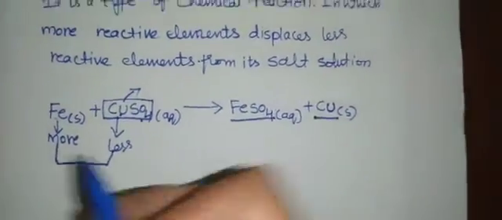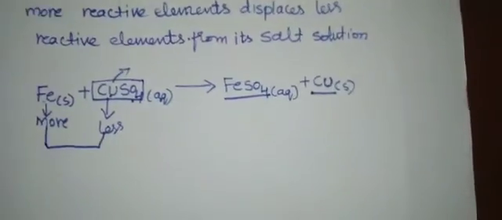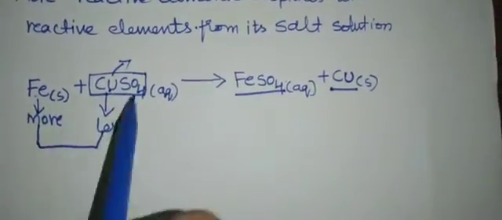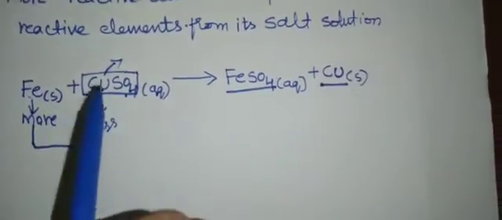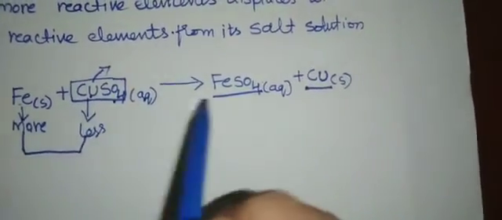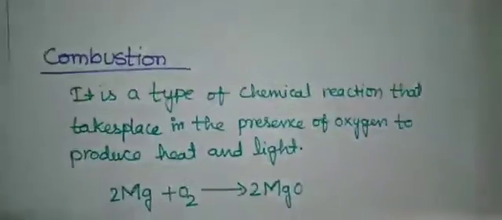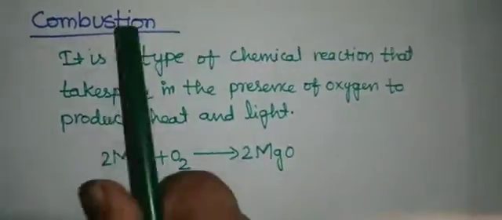Okay, so this is called a displacement reaction. Here the more reactive element iron displaces, ಅಂದ್ರೆ replace ಮಾಡೋದು, displaces the copper's place and it will form the iron sulfate and the copper. Next type of reaction is combustion.